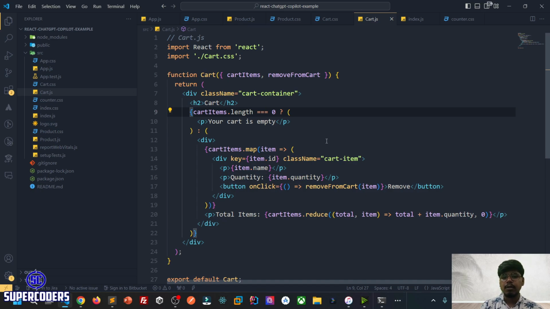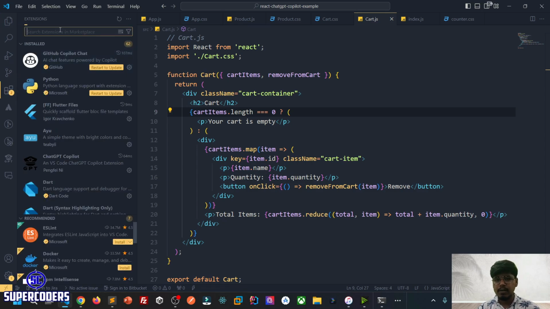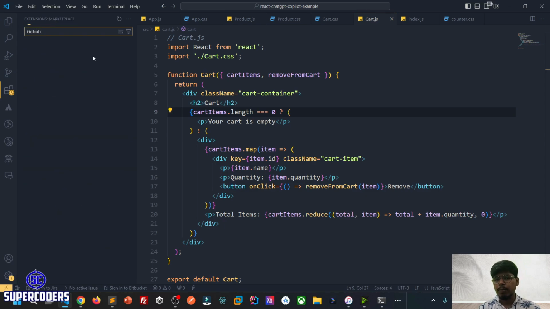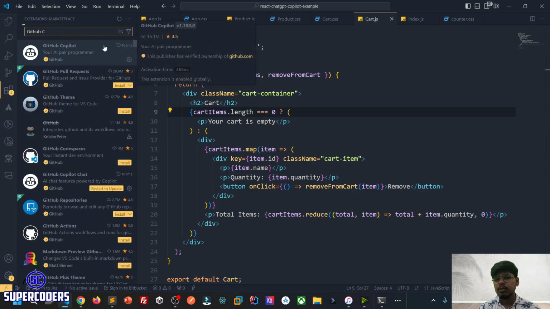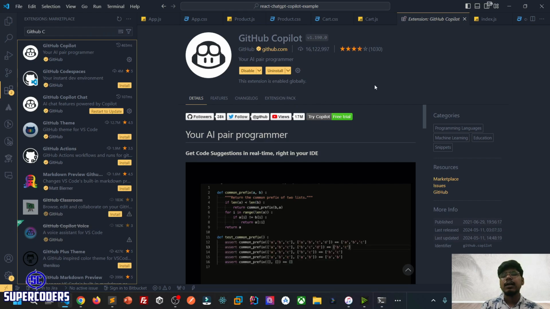Now let's see some examples of Copilot, how you can use Copilot. For this, to use Copilot, you need to add an extension. You just need to come to VS Code, click on extensions and search for GitHub Copilot. And here your AI programmer is here. I have already installed it. After you install, you need to complete the sign-in process, and it is not free. It will charge you $10 per month.